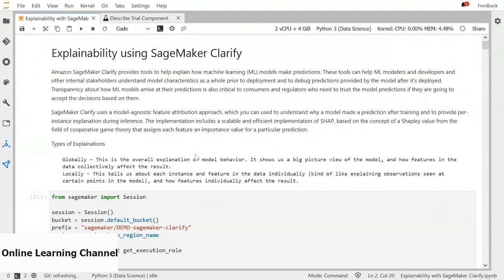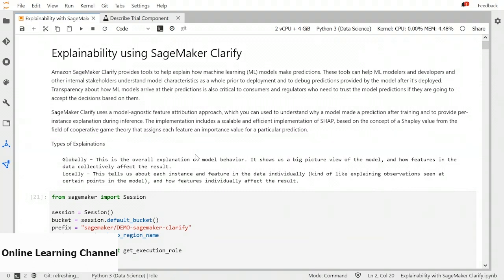behind a certain decision. So it is important to understand the model behavior before deployment and debug different predictions provided by the model even after the deployment. It also helps incorporate transparency in our ML workflow, which is critical to consumers and regulators who need to trust the model predictions. So SageMaker Clarify comes here.